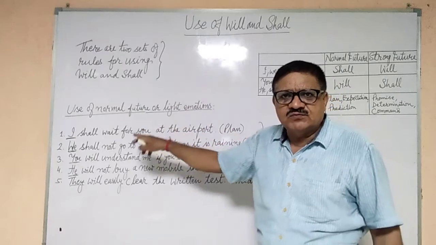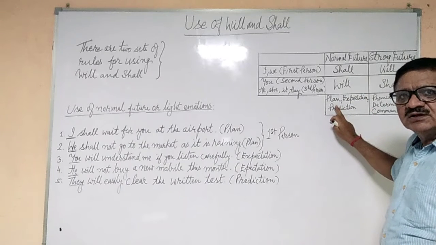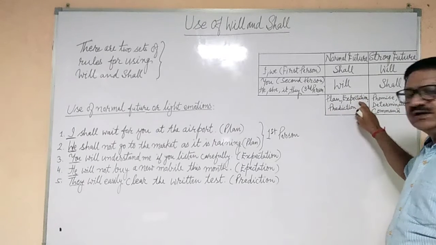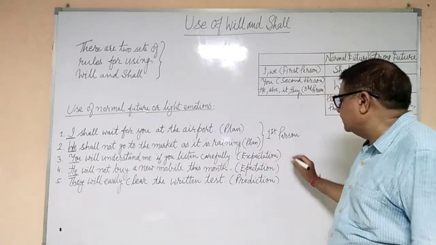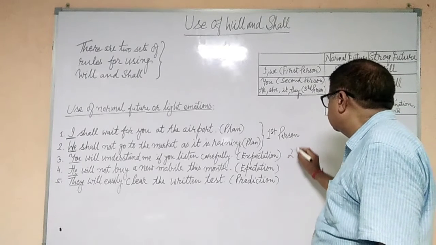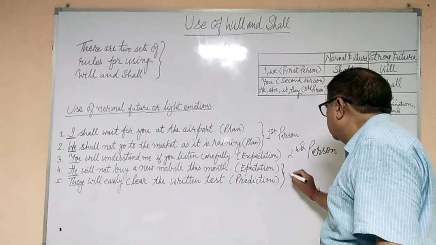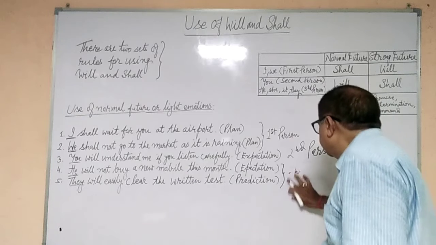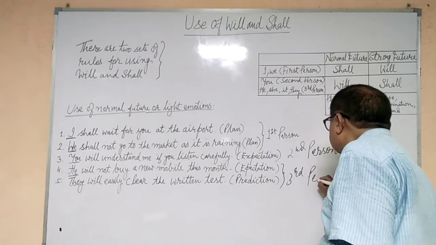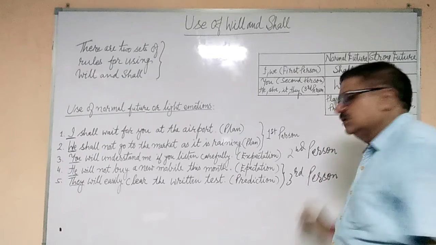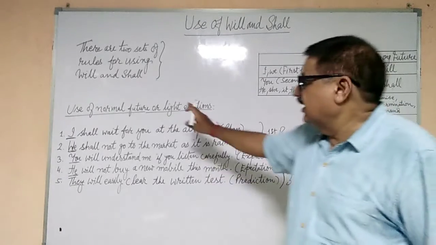If it is light emotion or normal future, what will we be using here? We will be using will as per the rule. So for plan, expectation and prediction, we use will for second and third person. For second person, we have used will here. For third person also we are using will in normal future or light emotions.